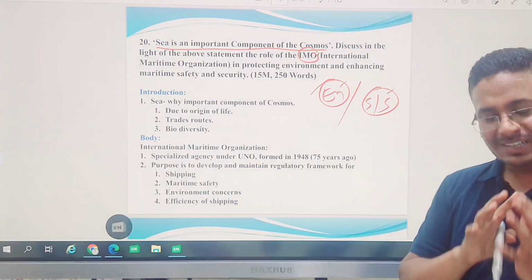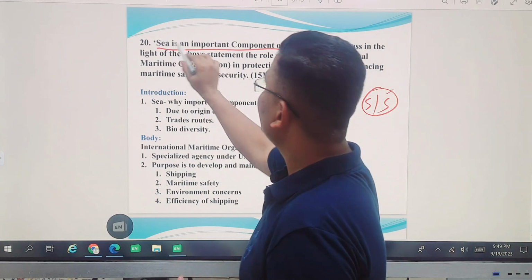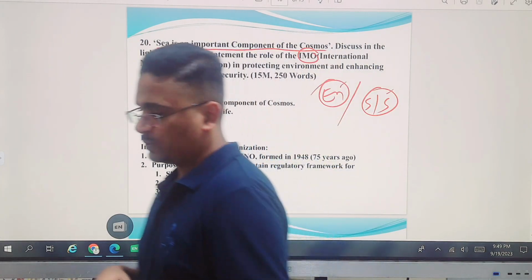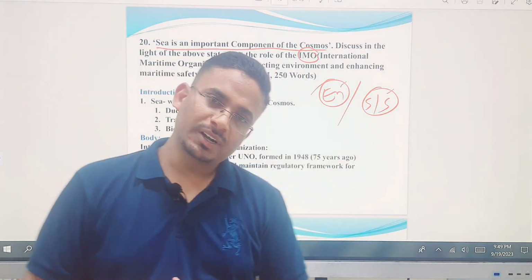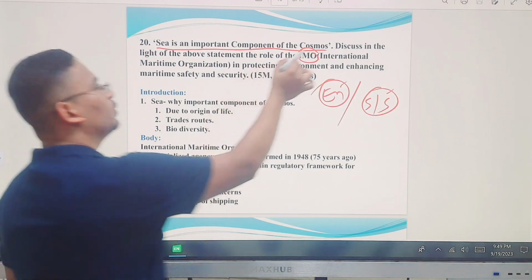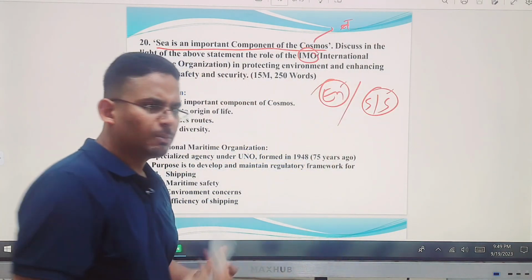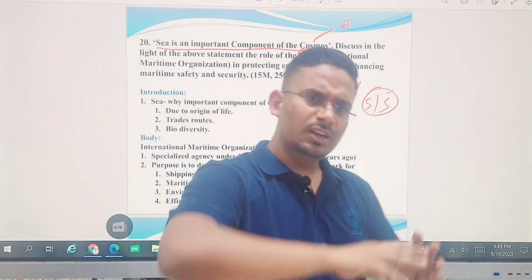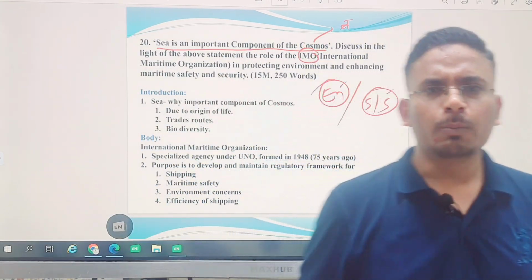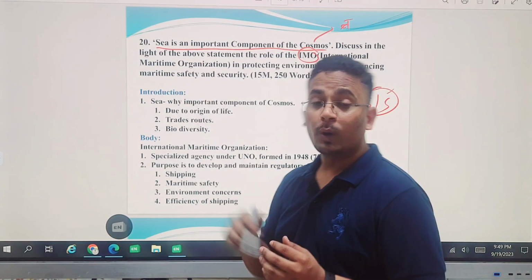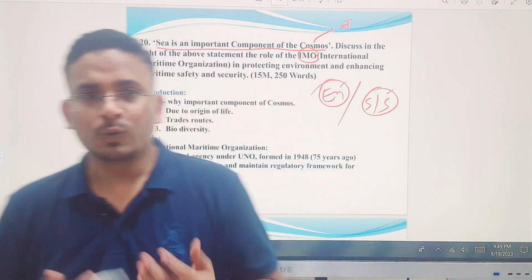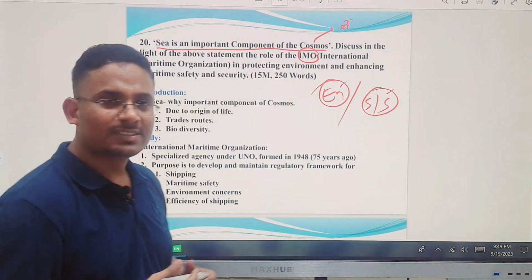Before that, he has given something very interesting, that is, sea is an important component of cosmos. Why has he come up with that point particularly? You have to see: cosmos. What do you mean by cosmos? Brahmanda. He's talking about Brahmanda, and he's telling that in the whole of Brahmanda, the important component is sea. Why is he telling that? You have to question why UPSC is coming up with those things.